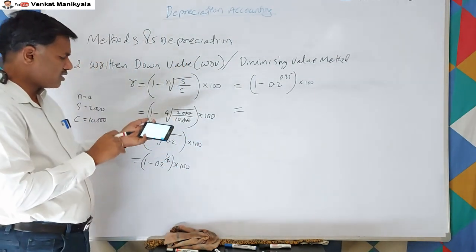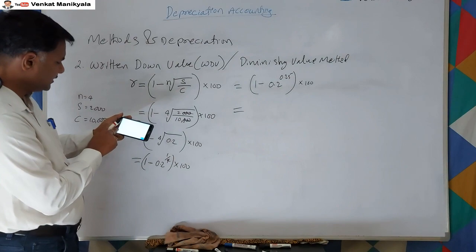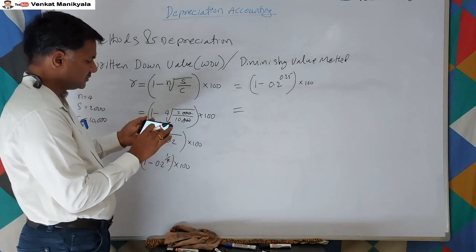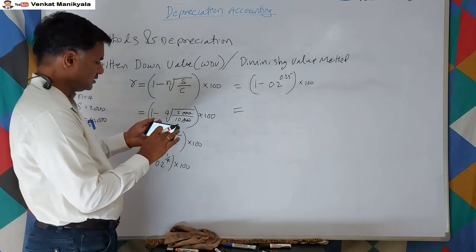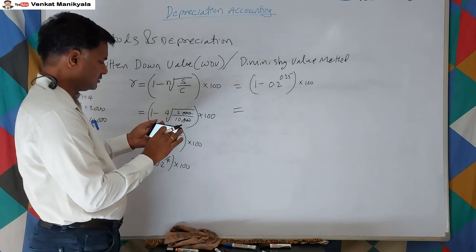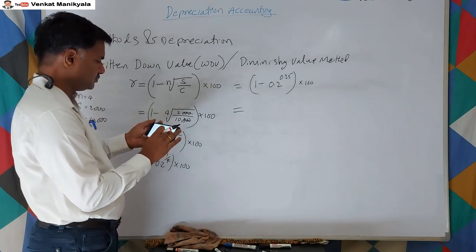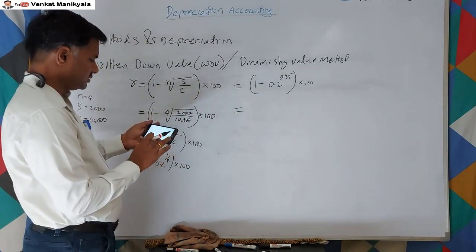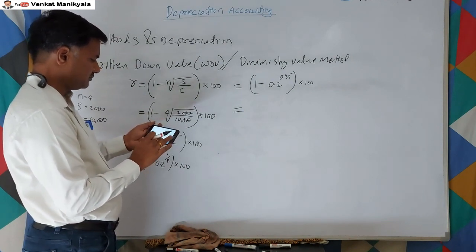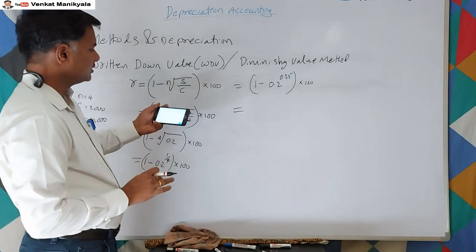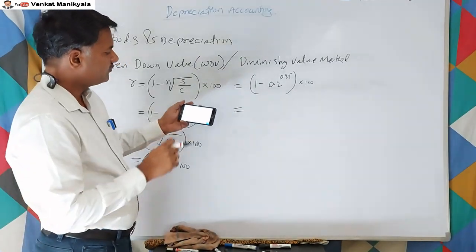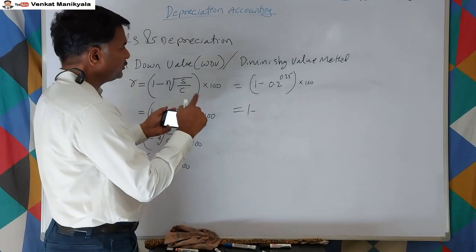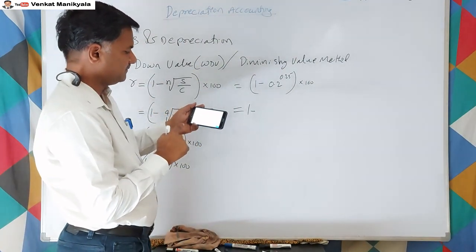Here, how can we type the power? The power is like e to the power of x. Here e is 0.2, and the power is 0.25.